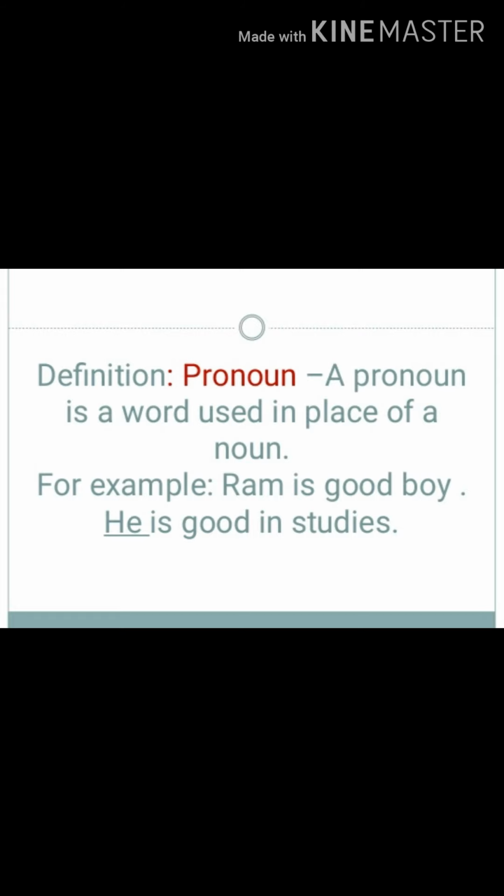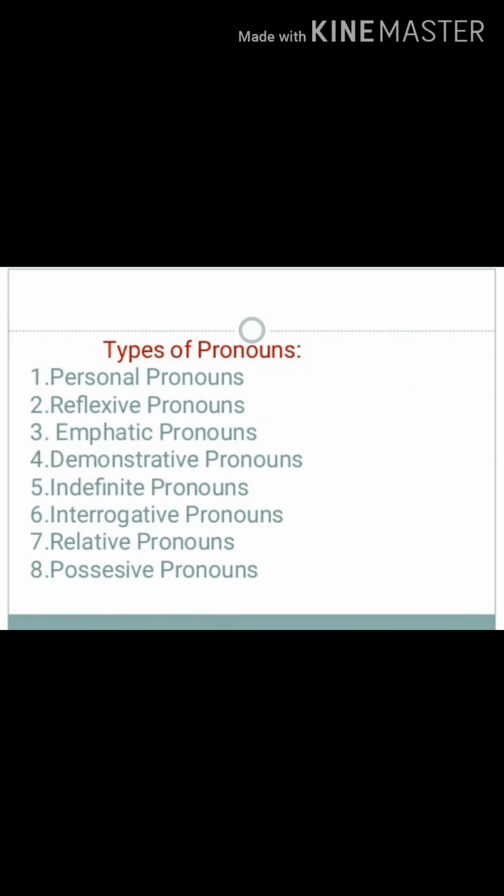For example, Ram is a good boy. He is good in studies. Only once we have used the noun. The second time we have used the word he instead of the noun. So this he is known as a pronoun. Now telling you the types of pronouns. So the first one is personal pronouns, reflexive pronouns, emphatic pronouns, demonstrative pronouns, indefinite pronouns, interrogative pronouns, relative pronouns, possessive pronouns.